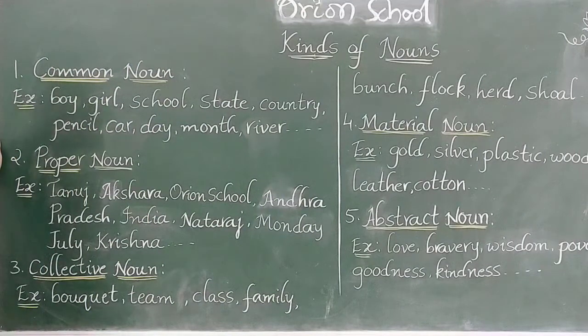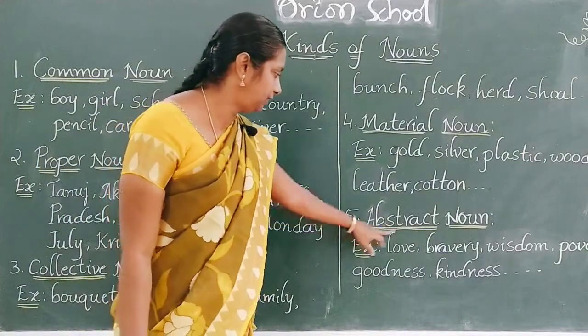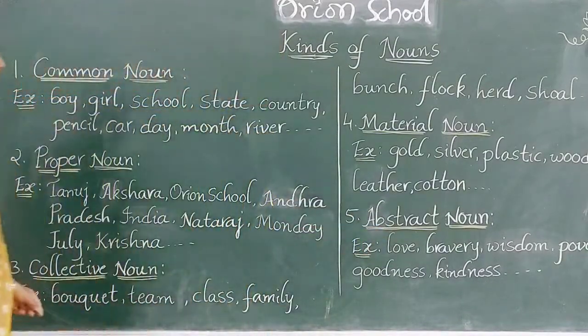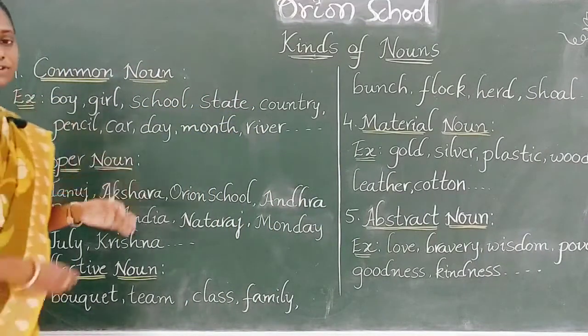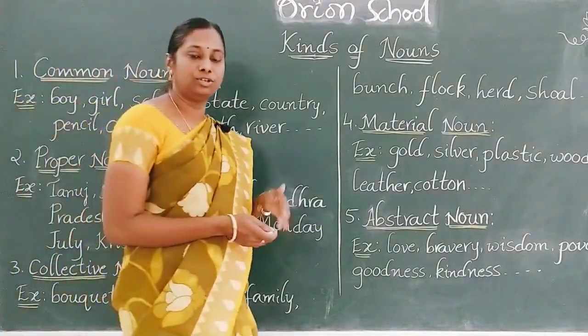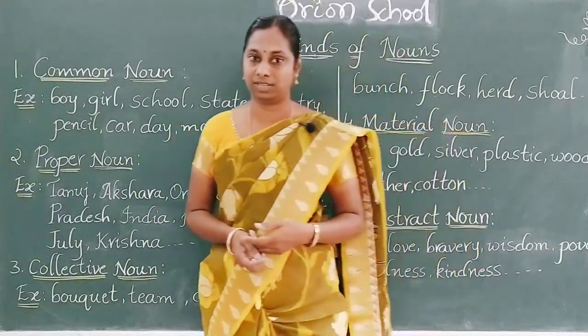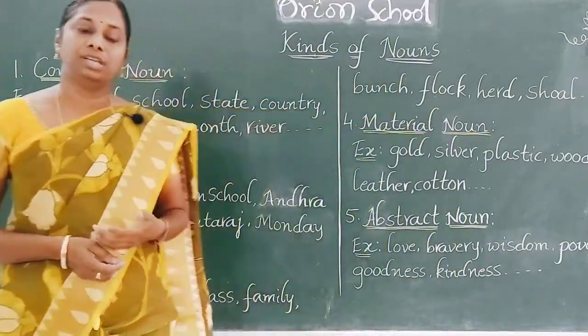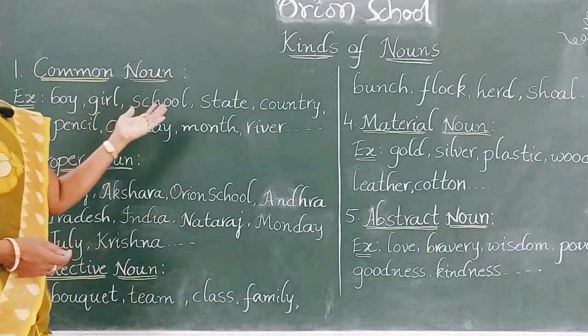There are 5 kinds of nouns. First one, common noun. Second one, proper noun. Third one, collective noun. Fourth, material noun. Fifth, abstract noun. Okay. What is a common noun? The noun which we use in common to every person, place or thing is called a common noun. It is a general name.